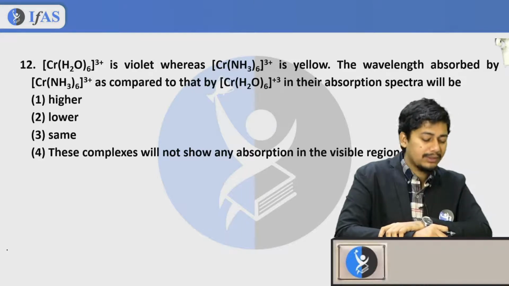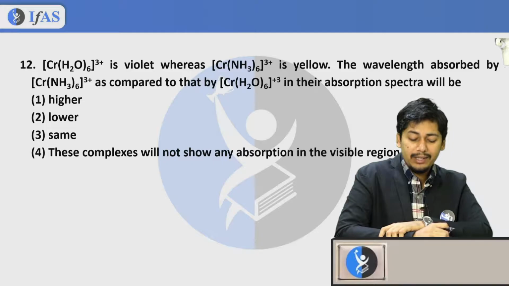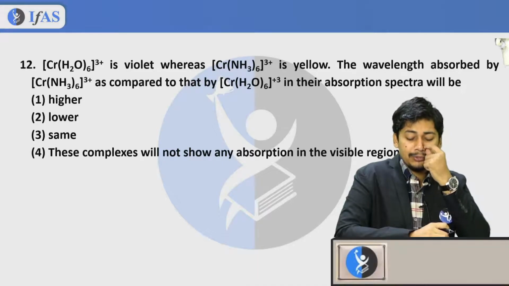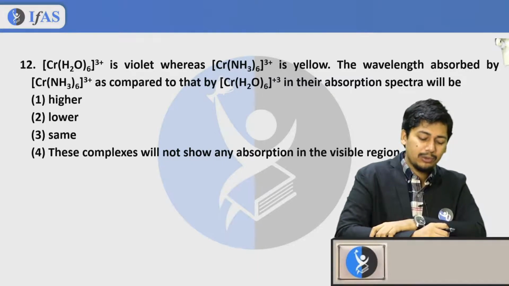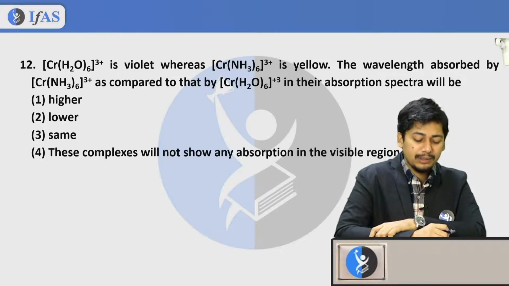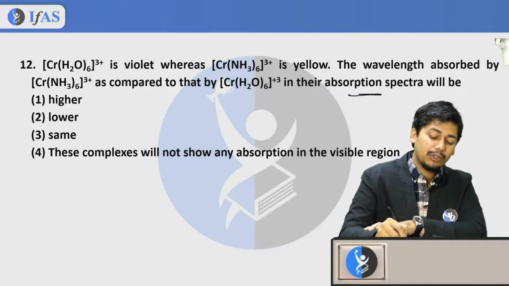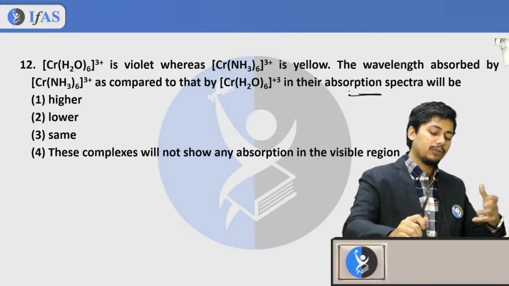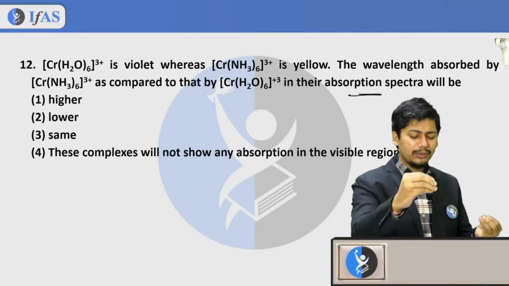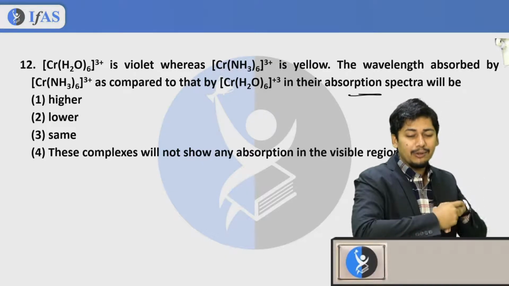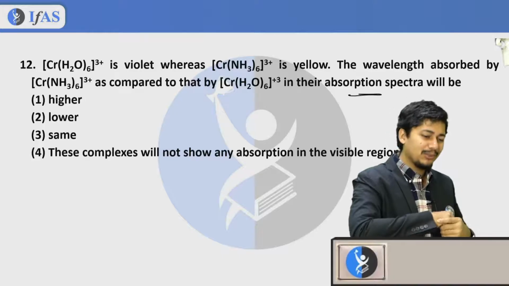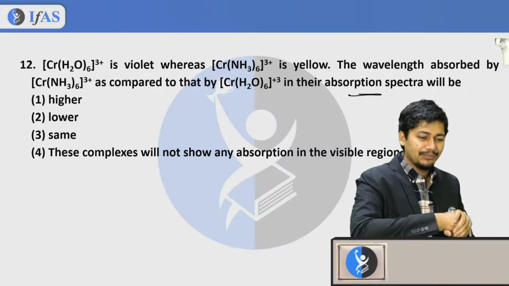Cr(H2O)6 3+ is violet, whereas Cr(NH3)6 3+ is yellow. The wavelength absorbed by Cr(NH3)6 3+ as compared to that by Cr(H2O)6 3+ in their absorption spectra will be higher, lower, or same. Or this complex will not show any absorption in the visible region. What is going to be your correct answer, guys?